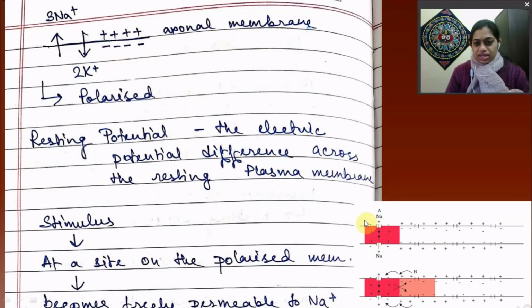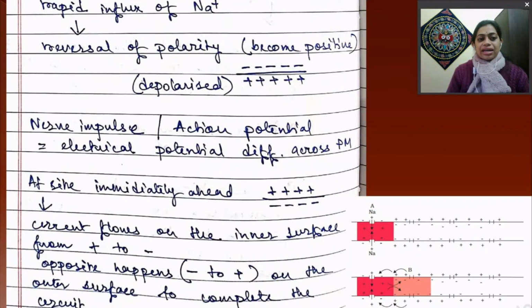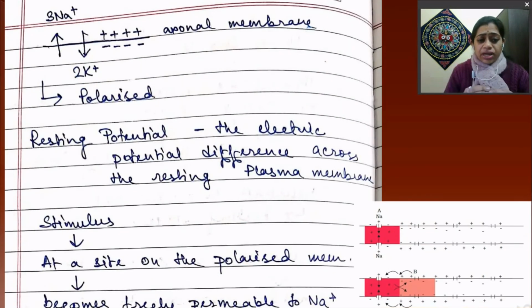So just see here, this is site A, capital A, and a stimulus comes at this portion of a neuron, in this pink region, on the polarized membrane, and it becomes permeable to sodium ion.